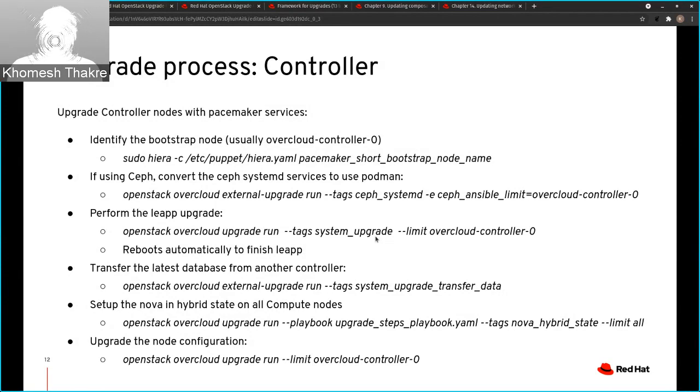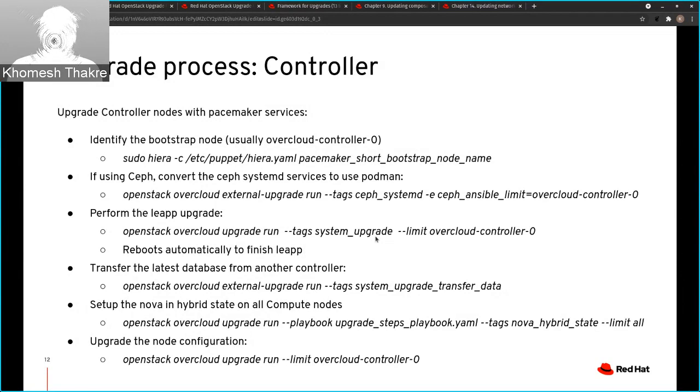Once it is done, we need to run the upgrade of controller 0. We will just run the upgrade run command without any tag. It will start all the containers, recreate the pacemaker, and upgrade the controller.